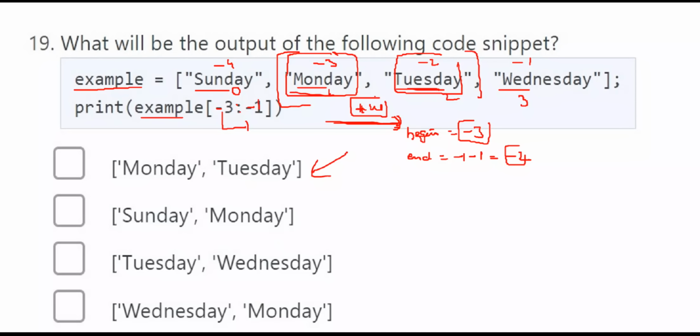So please remember that when you are applying slicing operations, you have to see whether the step operator is positive or negative. If it is not given, by default the step operator is positive. If it is positive, you have to take begin to end -1. If it is a negative step operator, that means you have to take begin to end +1. So here begin is -3, end is -1. The step operator is positive. That's why you have taken -1, -1. That means -2. So -3 to -2 we are slicing. So which part will become Monday and Tuesday?